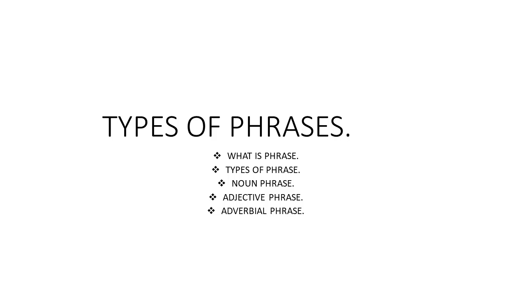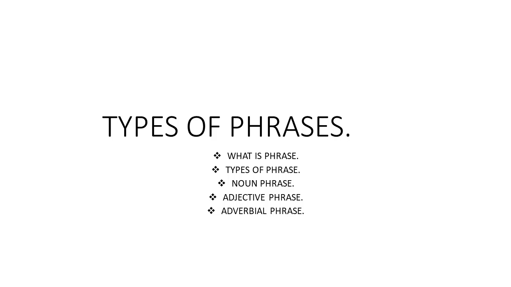But when a group of words without a subject and predicate does the work of an adjective, it is called an adjective phrase. When the same function is performed by a group of words which do not have a subject and predicate, that group of words is declared an adjective phrase.